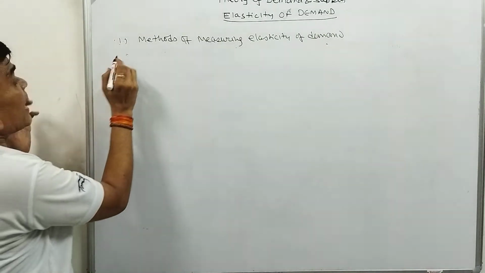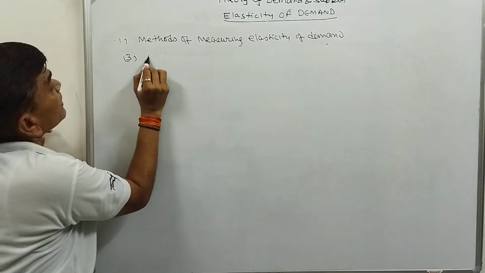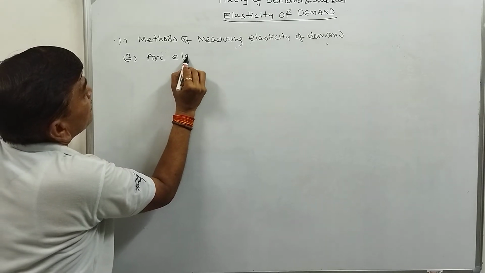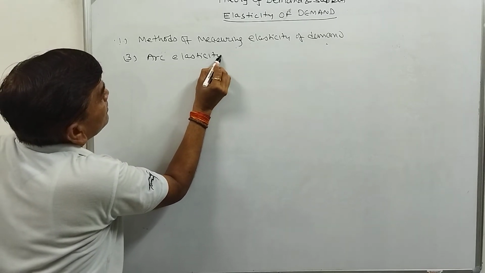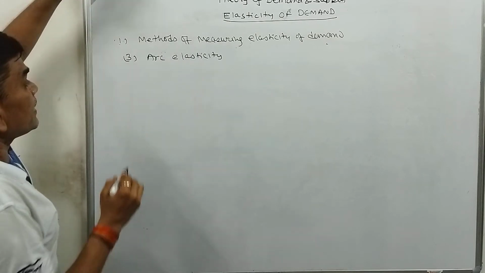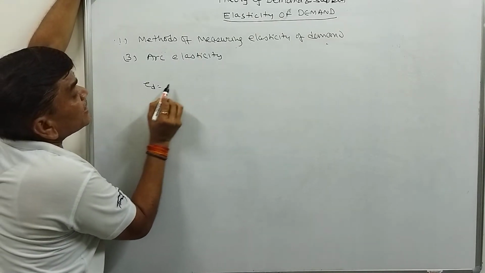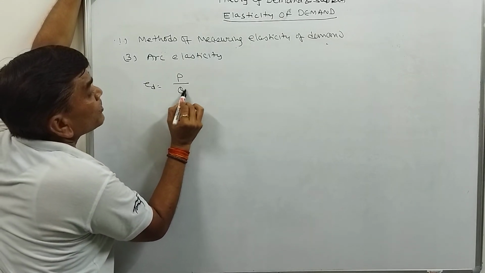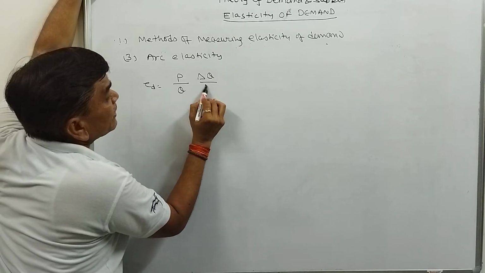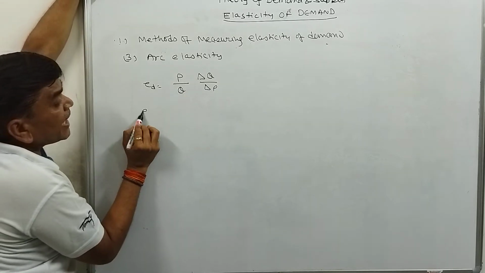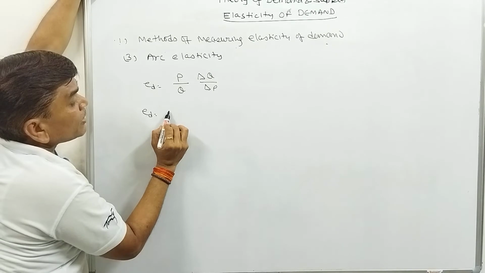Next one, that is arc elasticity. Third method, arc elasticity. For arc elasticity, our normal elasticity formula is P upon Q, times delta Q upon delta P. If we have to calculate the arc elasticity, what will we do?